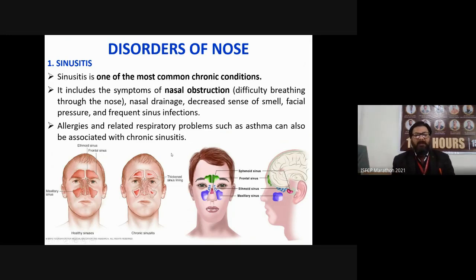There are some other infections and complications associated with this, like allergies and related respiratory problems like asthma, which can also be associated with chronic sinusitis. In this diagram, you can see there are different types of sinuses: the sphenoid sinus in the central portion, the frontal sinus, the ethmoid sinus, and the maxillary sinus. So what are these sinuses? Sinuses means the particular muscular fiber tissues which are present around the nose. They are attached to the nose.